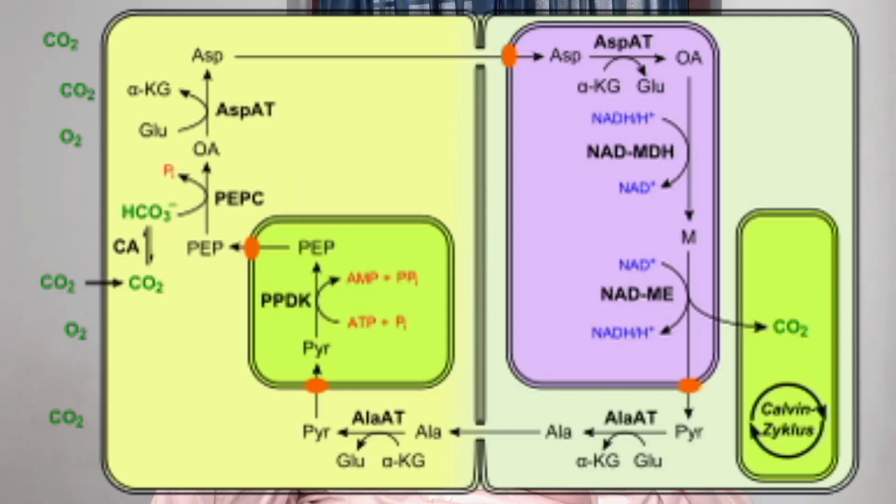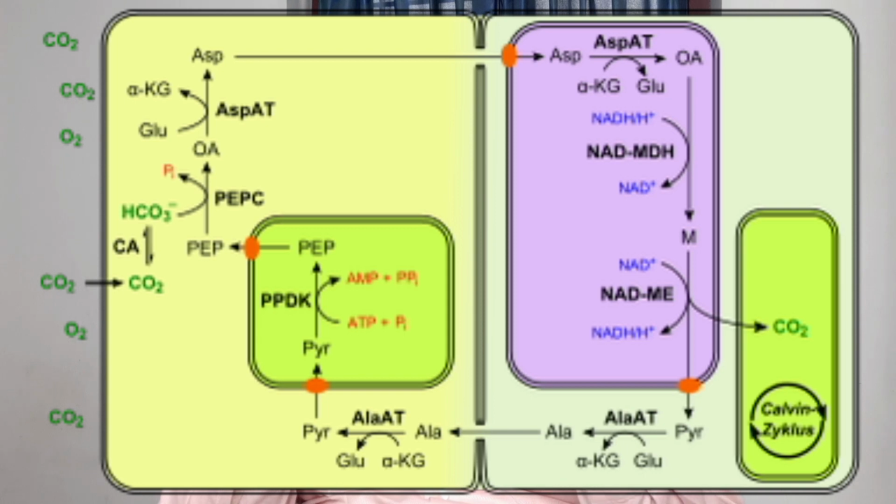It is a mechanism to transport carbon dioxide from the mesophyll cells where the gaseous exchange takes place to the bundle sheath cells where the Calvin cycle occurs. The reaction is very simple. The carbon dioxide combines with water to form carbonic acid with the help of the enzyme carbonic anhydrase, and this carbonic acid is ionized into bicarbonate ion and H+ ion.